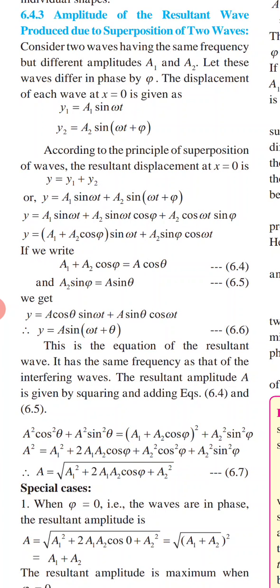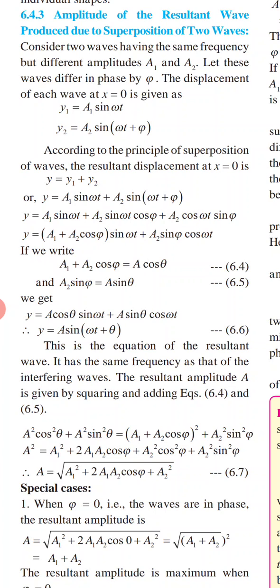So this is the required equation, y is equal to A sin(ωt + θ), which is the equation of the resultant wave. It has the same frequency as that of the interfering waves. So ω is what? Angular frequency, which is also the same. A is the resultant amplitude, t is time, and θ is the phase difference that we have taken.